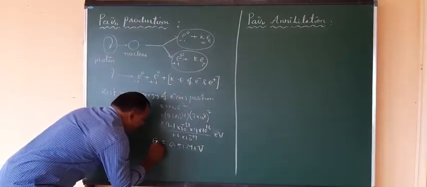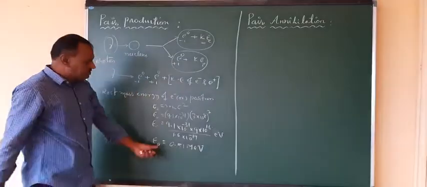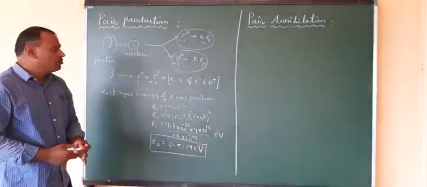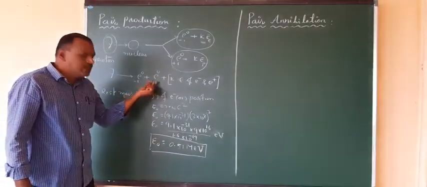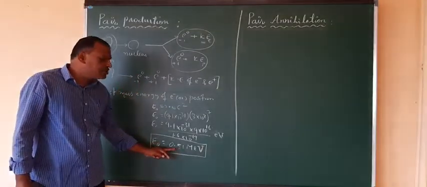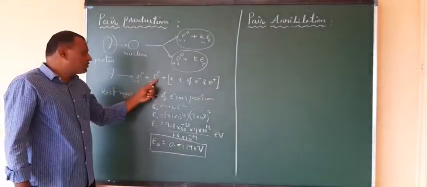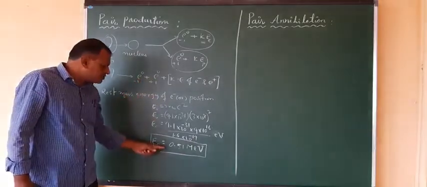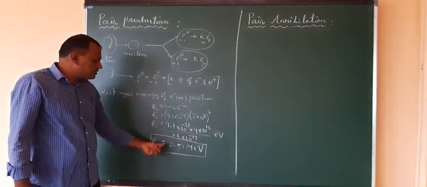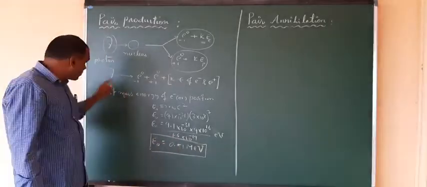Here I am representing E naught, the rest mass energy of an electron or positron, as given here. Both the electron and the positron, when they are at rest, possess this energy: 0.51 million electron volts each. But two are formed, no, a pair is formed. So this one possesses this much, and this one also possesses this much. So make it double, and then you get 1.02 million electron volts of energy required for this gamma.